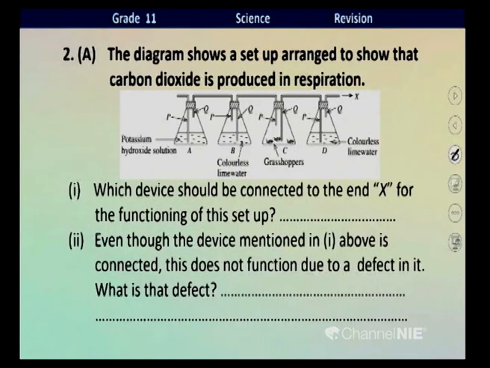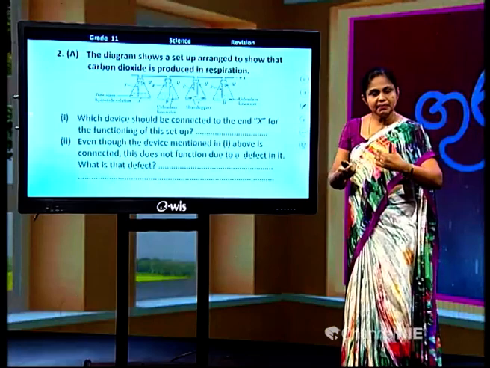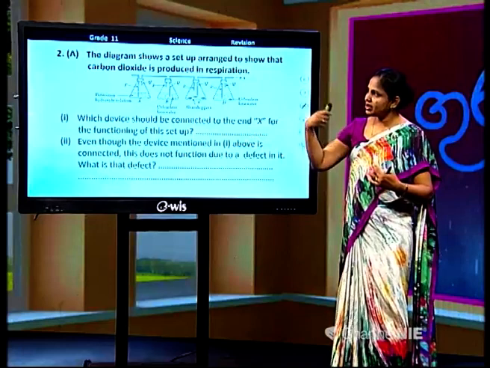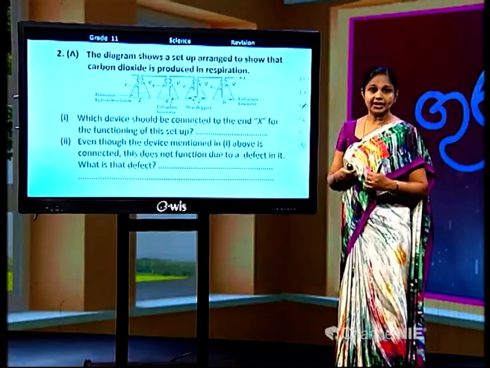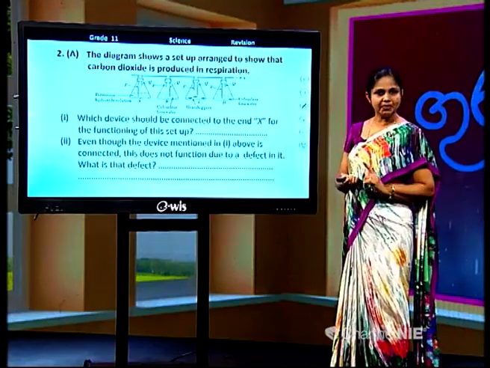Which device should be connected to the end X for the functioning of this setup? Children, where's end X? End X is here. When a suction pump is connected to this end, children, air is drawn by the suction pump. This enables air to flow continuously from outside to the initial flask. Understood? Then what's the device? Suction pump. Okay?